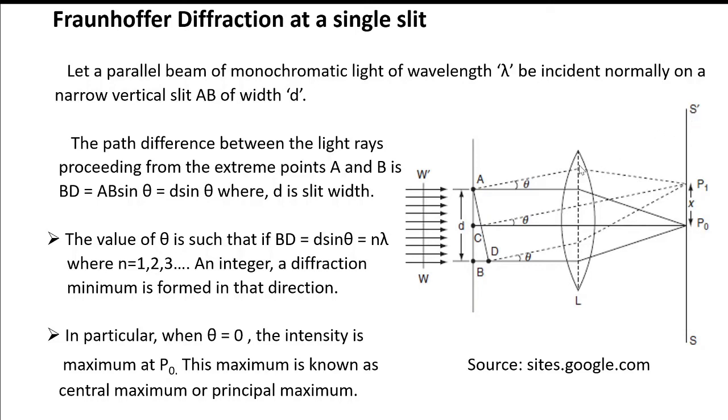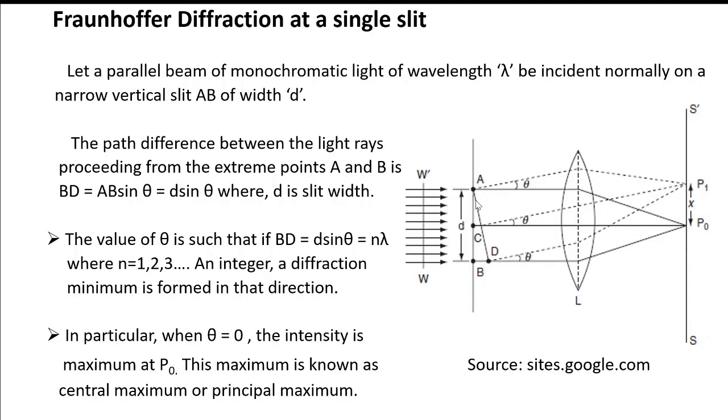Now consider the secondary wavelets which proceed in the direction making an angle theta with the normal. Let C be the midpoint of the slit AB. Consider the wavelets proceeding from the extreme points A and B of the slit in this direction.